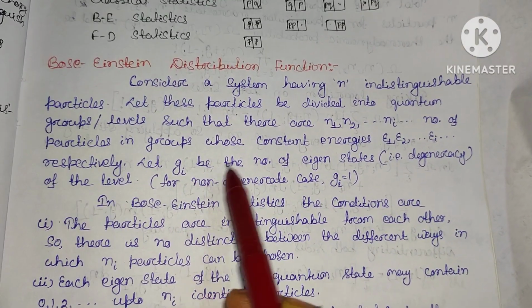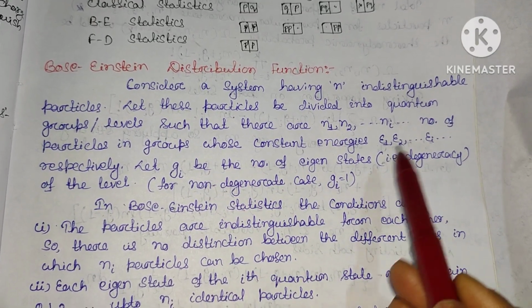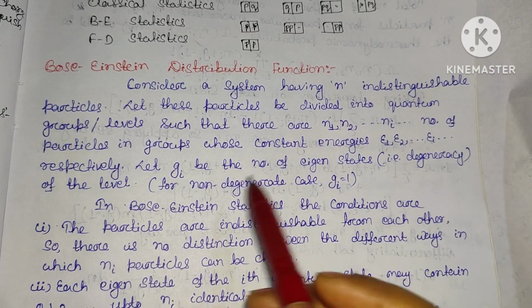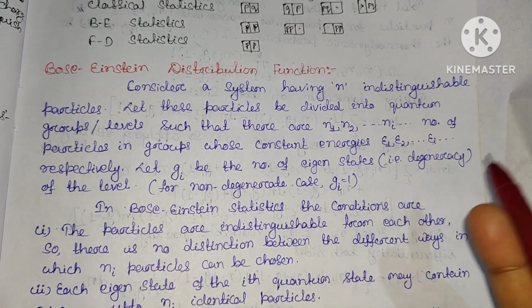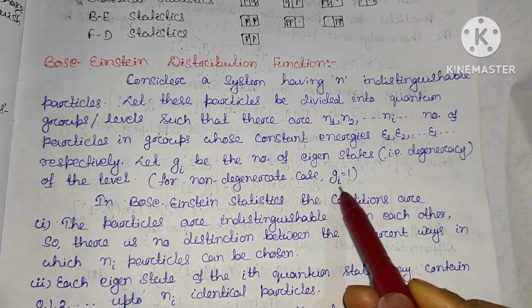Let Gi be the number of eigenstates. This is also known as the degeneracy of the level. If we consider the system to be non-degenerate, we take this degeneracy as 1.